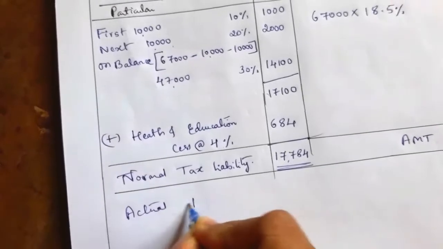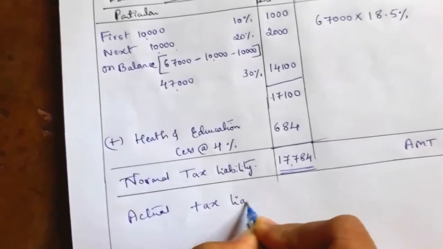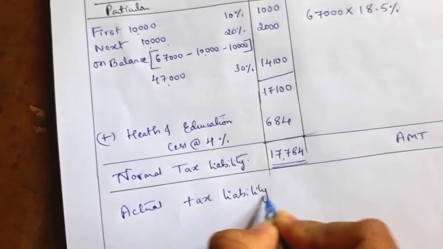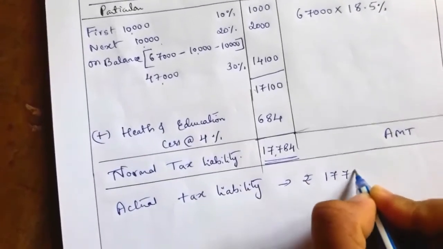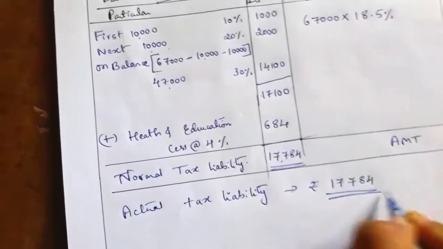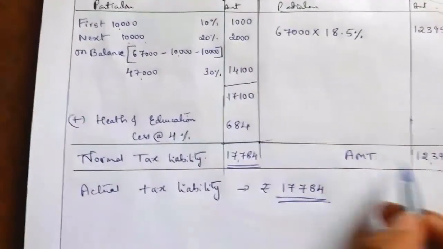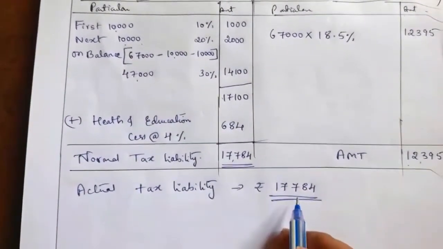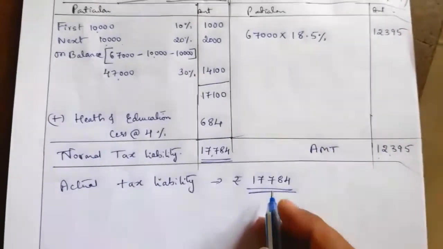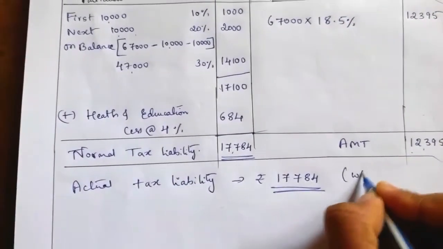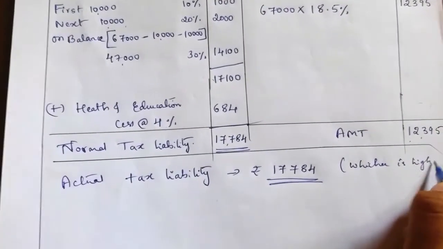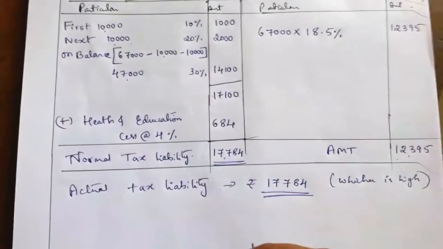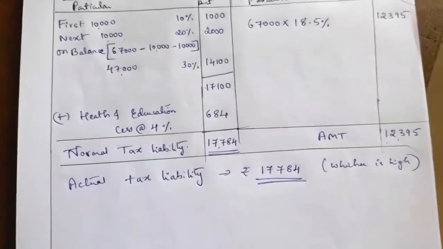Among normal tax and AMT, whichever is higher we have to take as the actual tax liability.